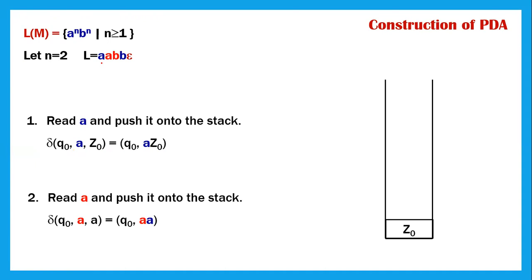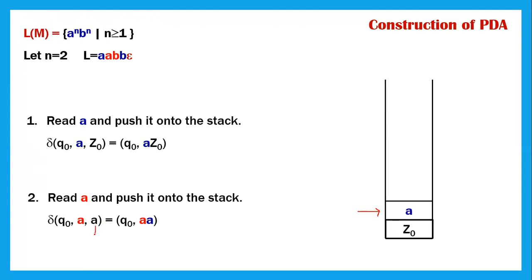When I read the second A, now what happens? What will be there on the top of the stack? It is still A. I will just show you. So this is the first thing we have got. So now the top of the stack is A. Once I read the first A, now I'm reading the second A. At that time, what is there on the top of the stack?